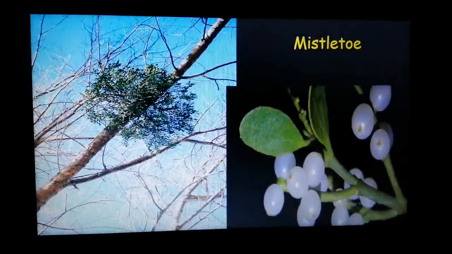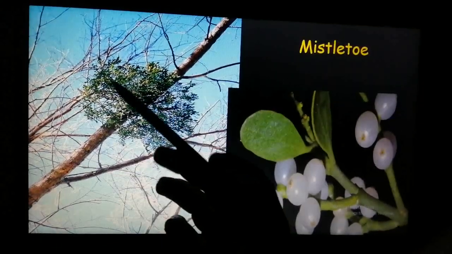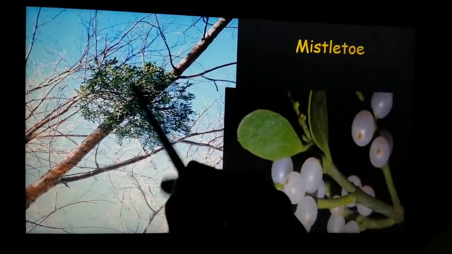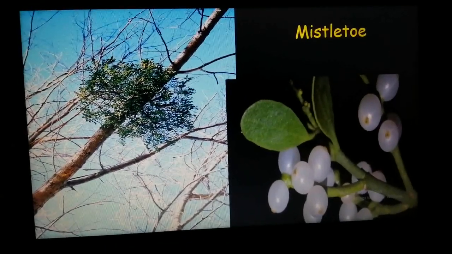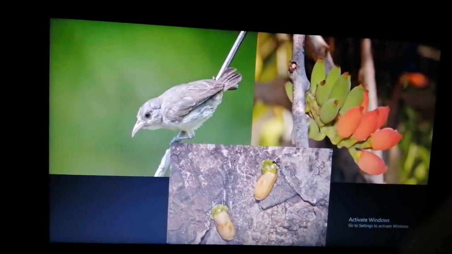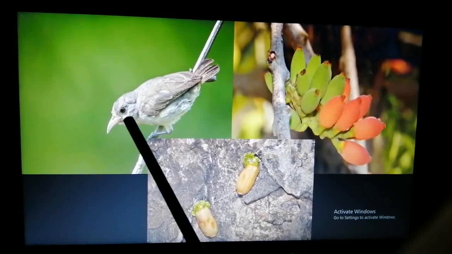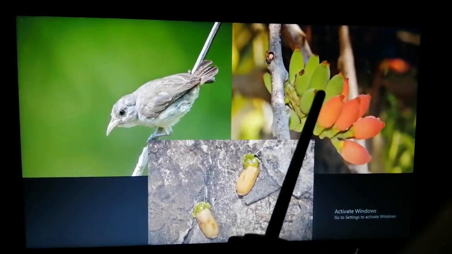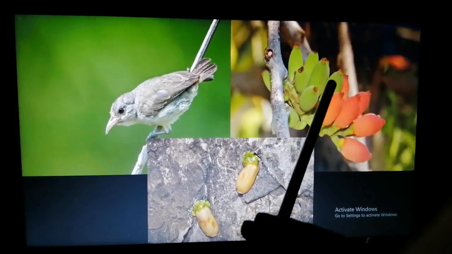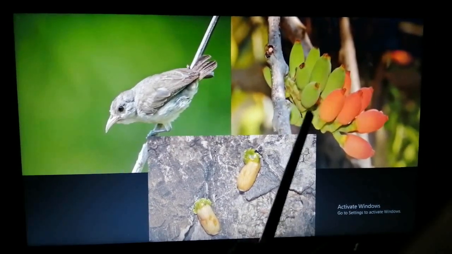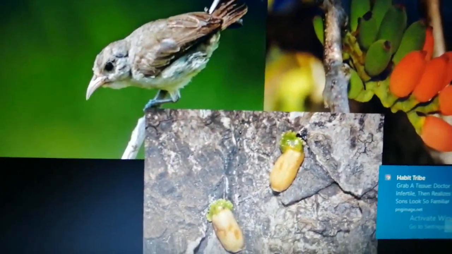Now you must be wondering how this plant, which is a parasitic plant, reached so high up on the tree. So what happens is this is the mistletoe fruit, and the birds come to eat the mistletoe fruit, and when they finish eating the fruit, the seeds in the fruit have this gluey thing in them, which is very sticky.